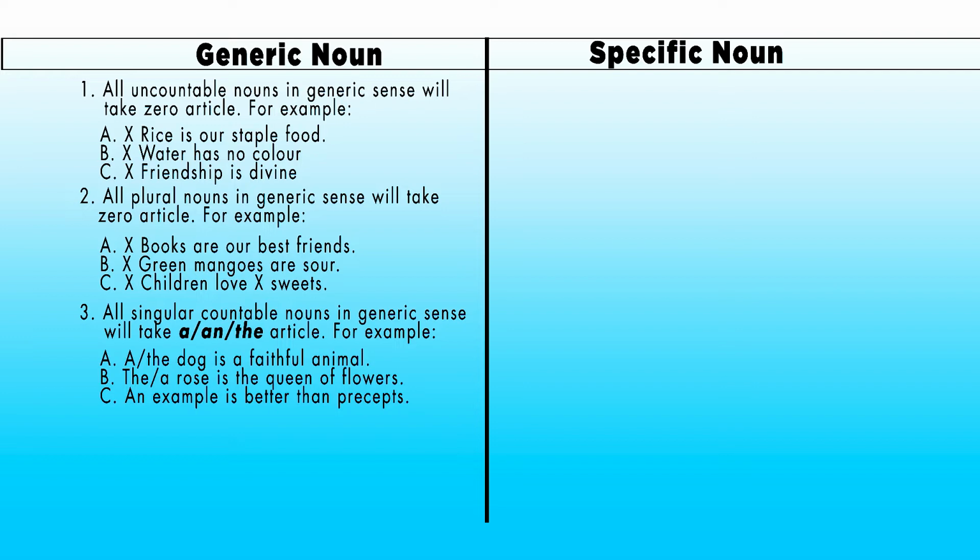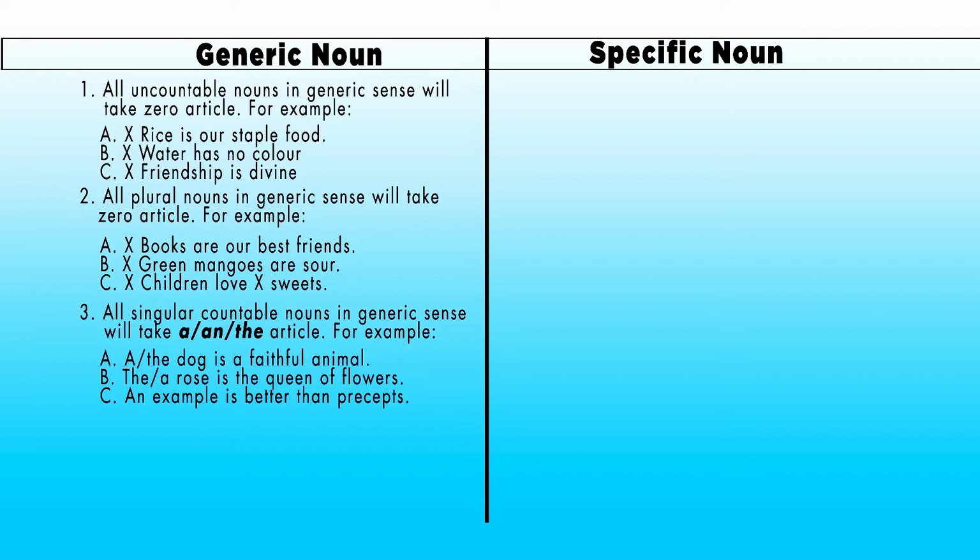B. Rose is the queen of flowers. Here you see rose is a countable noun. Here rose is not any particular rose. Here rose means all the roses of the world. Therefore, rose as a singular countable noun will always take article a or the. So, a rose is the queen of flowers and the rose is the queen of flowers.